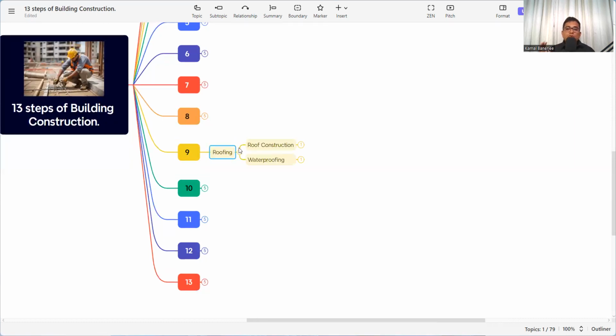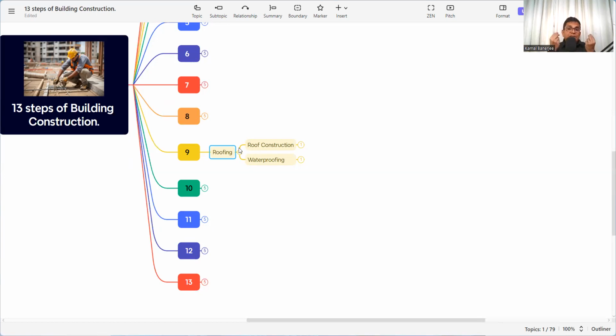Now we need to do the roof construction and waterproofing. For the roof construction, there are different types of roof construction. There is a slope roof, there is a metal roof, there is a slab roof, RCC roof. According to the design or the specification, the roof construction is to be prepared, and then waterproofing is to be done, because of the water in the rainy season, or in the winter season the dew or the snow will come, and how this will rest on the slab and how it will pass out.